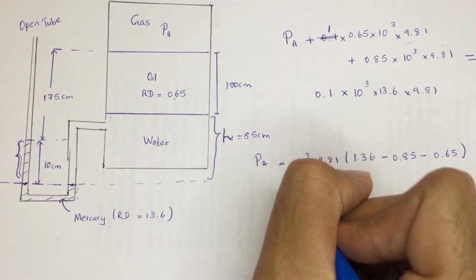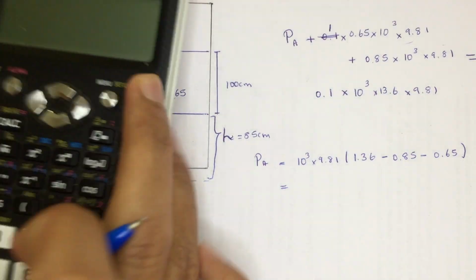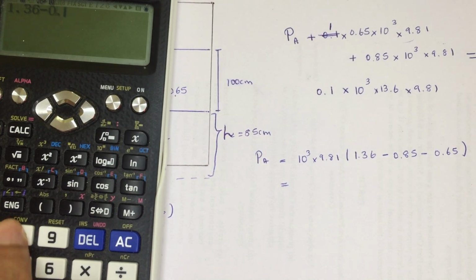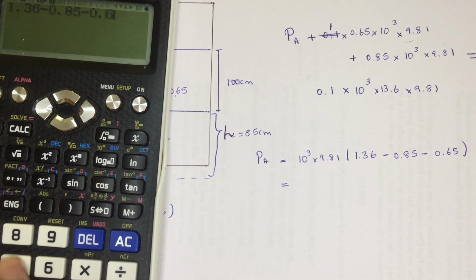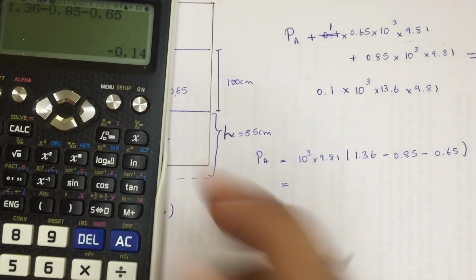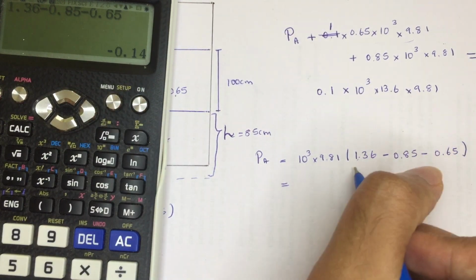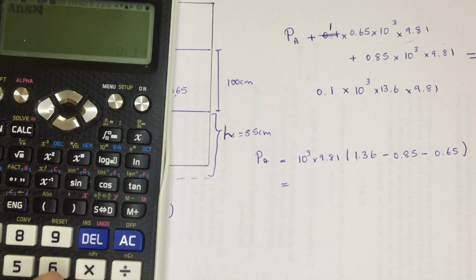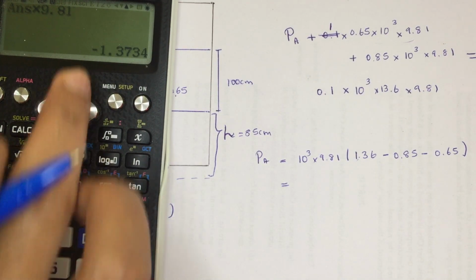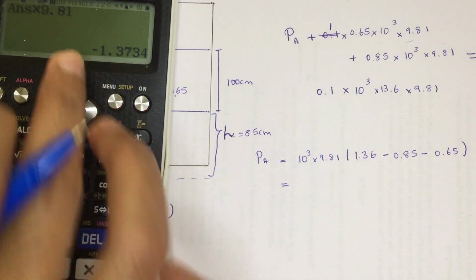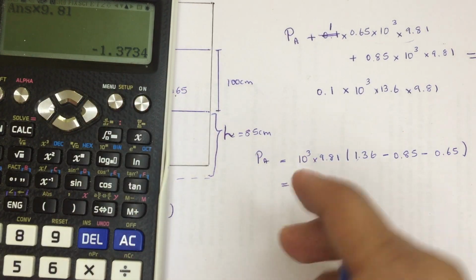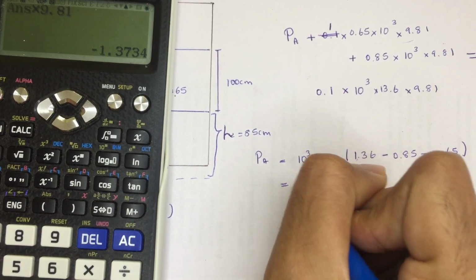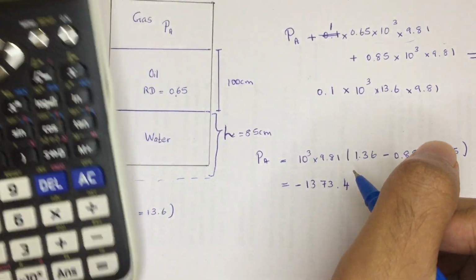So we need to solve this. I'm going to use the calculator over here. 1.36 minus 0.85 minus 0.65 gives the answer of minus 0.14 for this part. This is minus 0.14, and we need to multiply by 9.81, which gives minus 1.3734. If we multiply by 10 cube, it's going to be 1373.4, but it's going to have a minus sign.